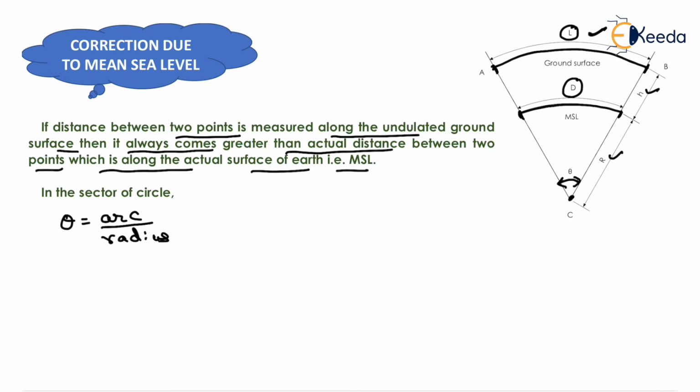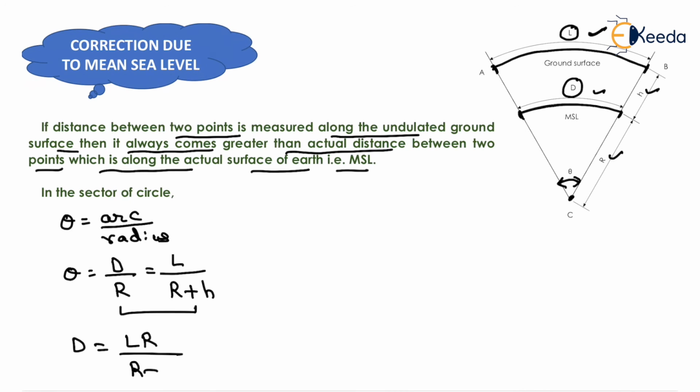Now here arc will be equal to D and radius will be equal to R. So we can write theta equals D upon R, or we can write it as L upon R plus H.